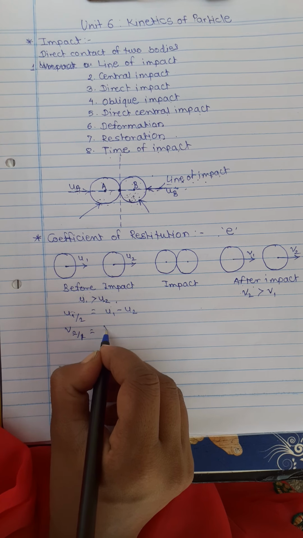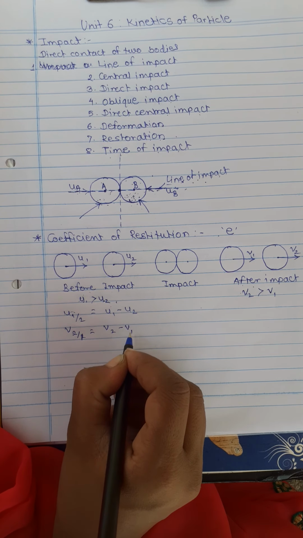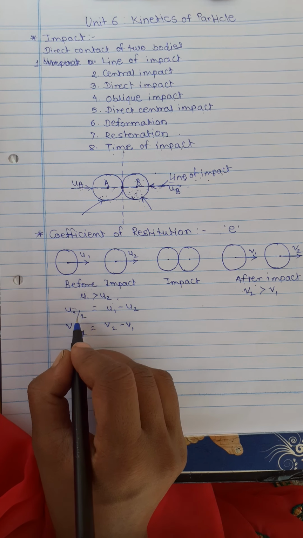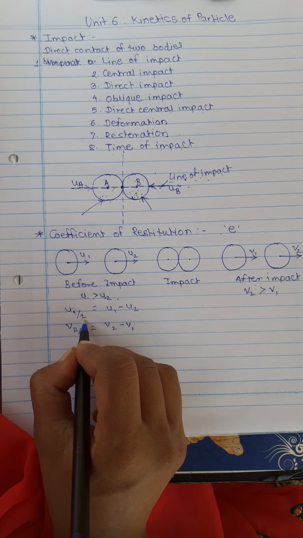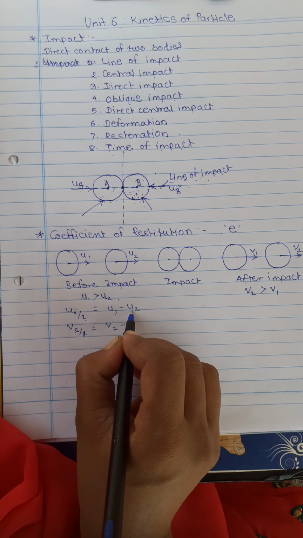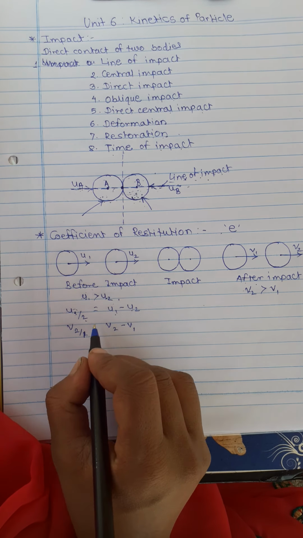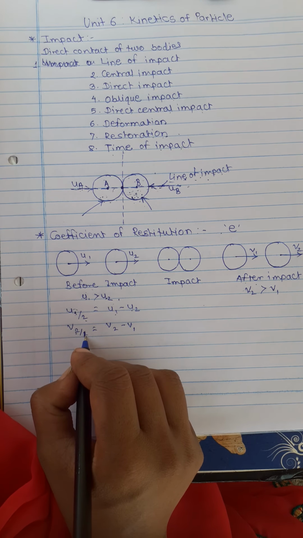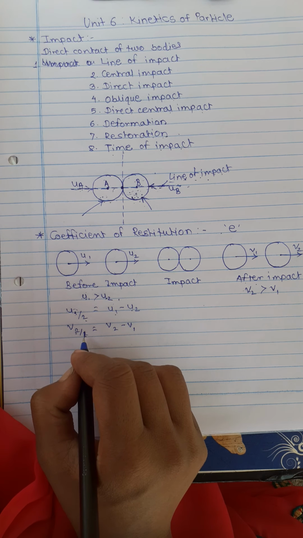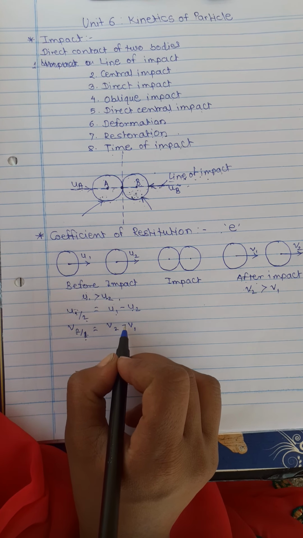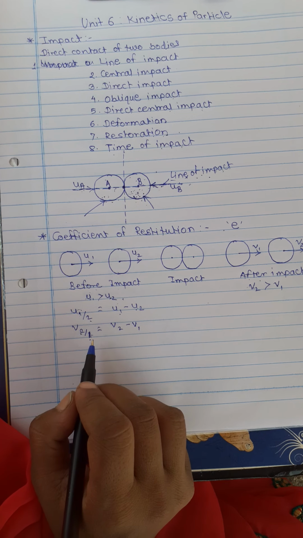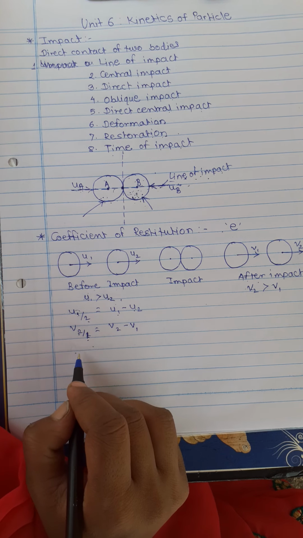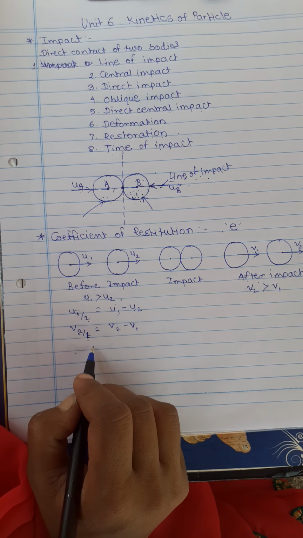That is, before impact body 1 approaches body 2 with a velocity of u1 minus u2, and after the impact body 2 separates from body 1, moving away from body 1 with a velocity of v2 minus v1. The ratio of the velocity of separation to the velocity of approach is nothing but the coefficient of restitution.